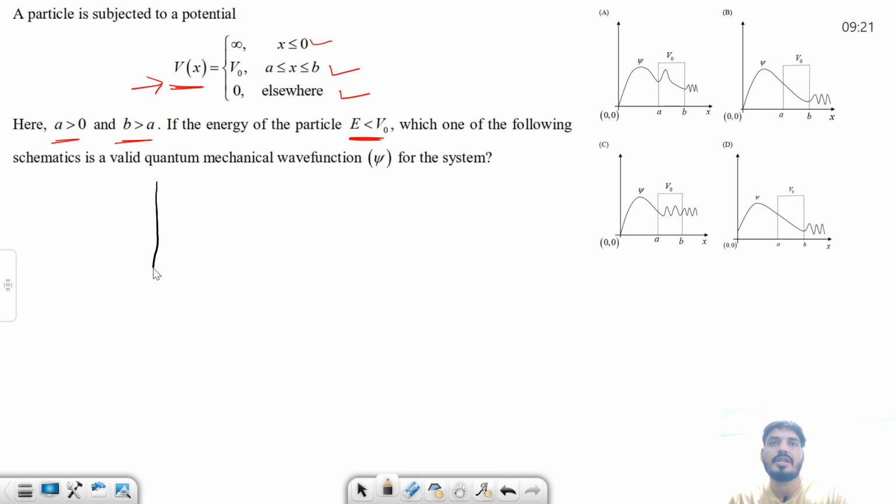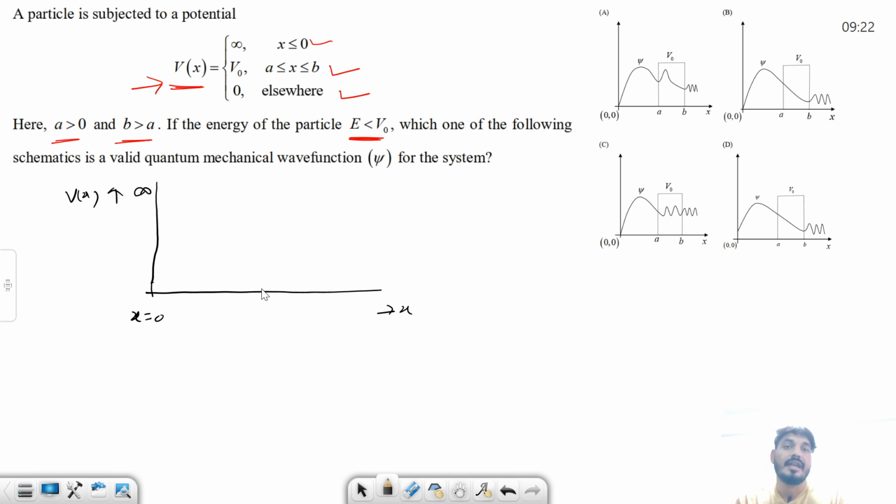So if you draw the potential, so this is x is equals to 0, this is x direction, and this is the direction of our potential Vx. And at x is equals to 0, the potential is infinite. I can say at x is equal to 0, it is infinite.